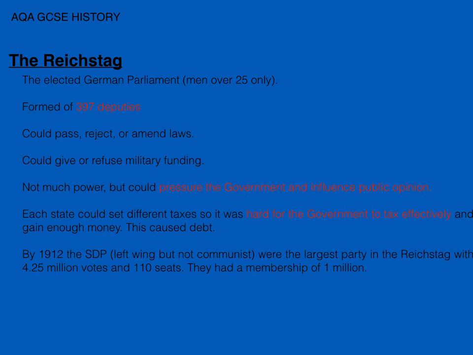So they could give or refuse military funding, as I said earlier, but they didn't have much power. They could pressure the government and influence public opinion, which is very important in seeing what happened to Germany later on and the changes in power, why the Nazis took over eventually.